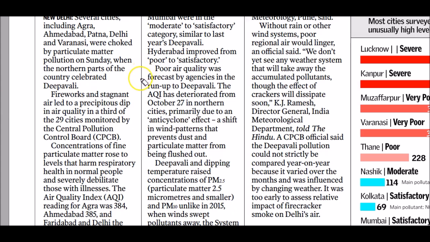If wind speed is high, whatever dust pollution is there in the Delhi atmosphere will be wiped out. The lack of wind or change in the wind pattern is called the anticyclone effect. Pollution stays in the atmosphere of Delhi and worsens the air pollution further.